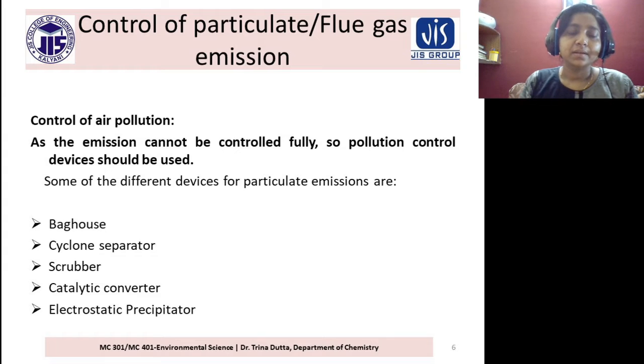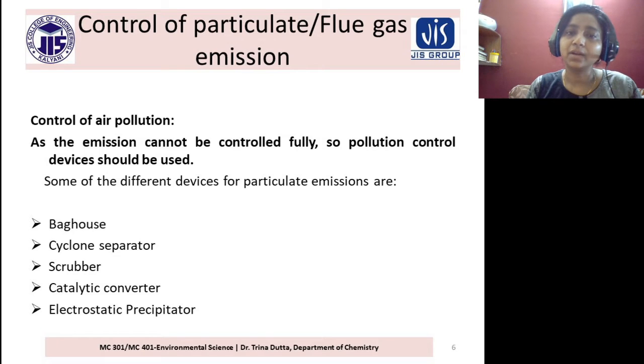But the emission cannot be controlled fully. As the emission cannot be controlled fully, a few emissions will be there, so pollution control devices should be used.